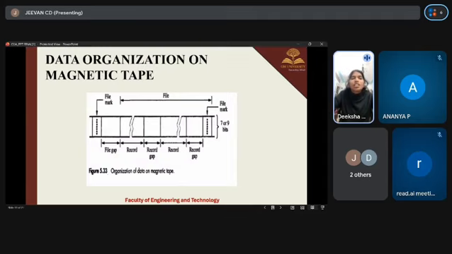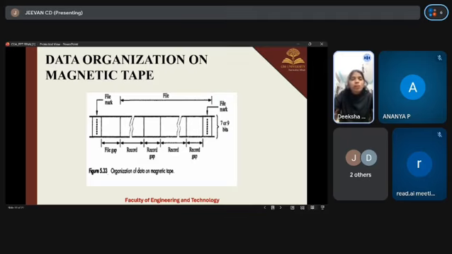Data organization on magnetic tape. This diagram shows how data is arranged physically. It contains records. A record is one block of data. Many records form a file. Record gap means a small empty space separating two records. This helps the drive detect where one record ends and the next begins. And here is the file.